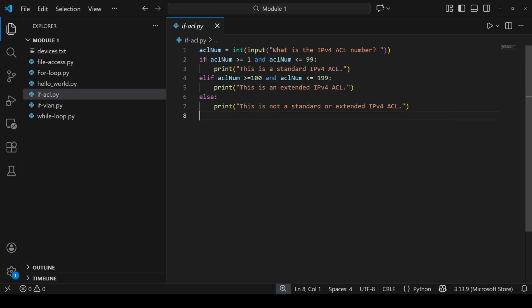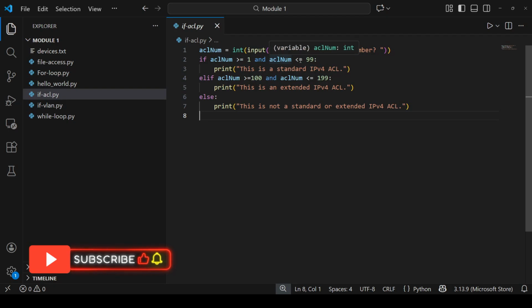Now we are specifying a condition. It is saying, if the number which the user enters is greater than or equal to 1 and less than or equal to 99, then print this. So if the ACL number lies between 1 and 99, print this is a standard IPv4 ACL.